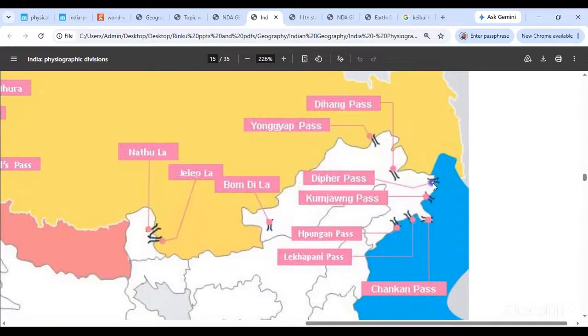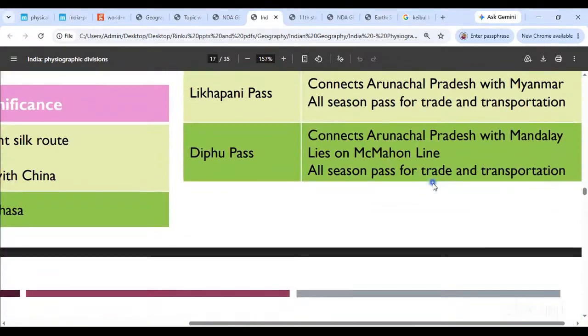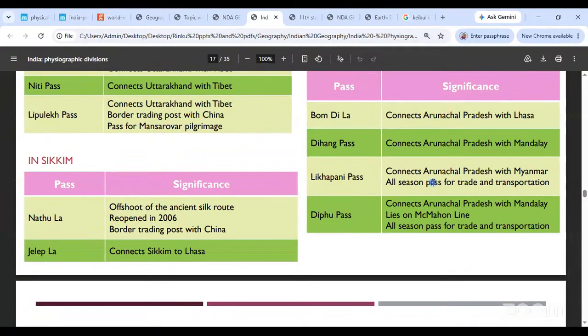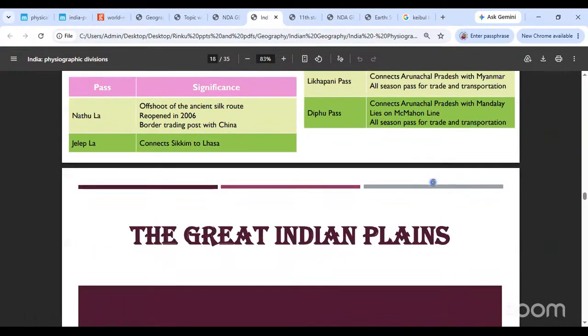And then this Diffu Pass, important pass because it's a tri-junction, because it lies at the tri-junction area between India, Myanmar, and China. So that is also a trading pass and important pass for us. The Diffu Pass. ऑल सीजन पास है वो तो मकमान लाइन पे लाई करता है. You will have to remember it that way. वो मकमान लाइन पे लाई करता है. हमारा जो बॉर्डर है वो हो गया है हमारा माउंटेन्स.